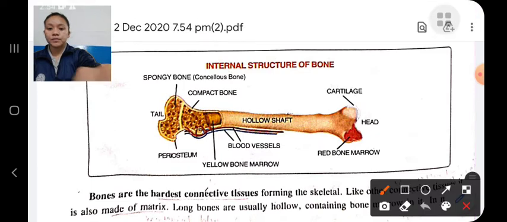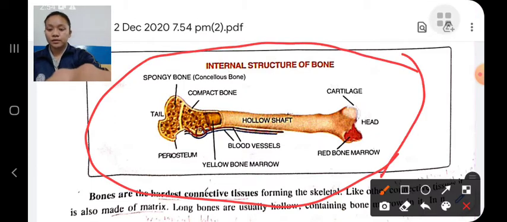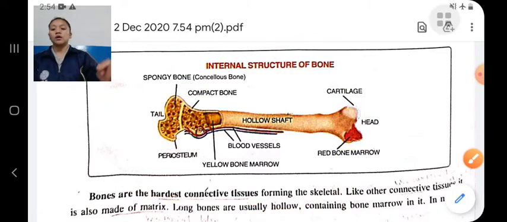This is the structure of the bones. This is the head of the bone, the hollow shaft, and this is the tail of the bone. This is the structure of human bones. The smallest bone of the human body is the stapes, which is present in the ear, and the longest bone is the femur, which is present in our thigh.